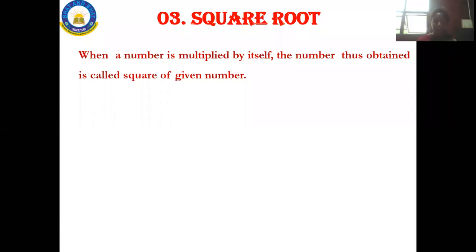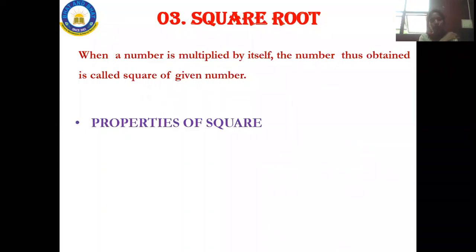Got it? Okay. So in square root, what are all the things that you will be learning? You will be concentrating on properties of square. Properties of square is nothing but if they give you 8 square and 9 square, a square into b square. This all comes under properties of square.